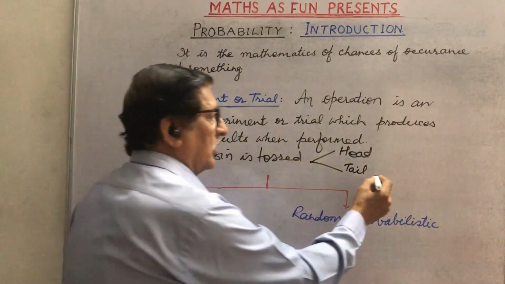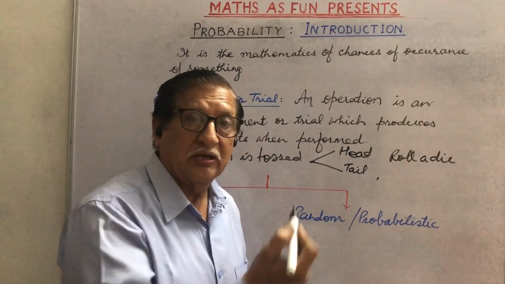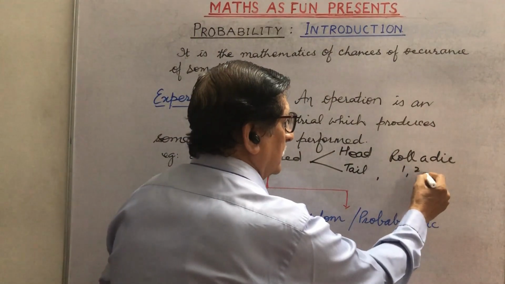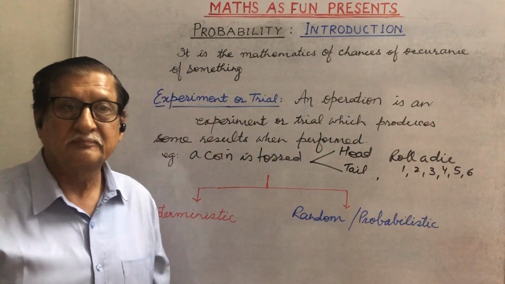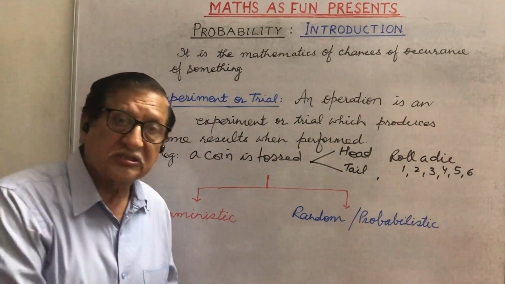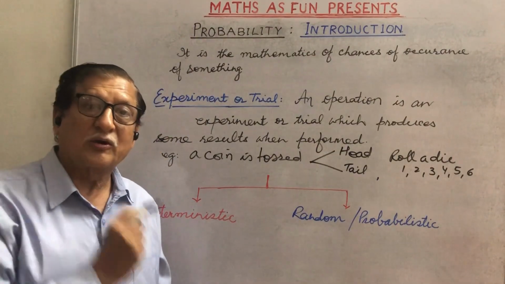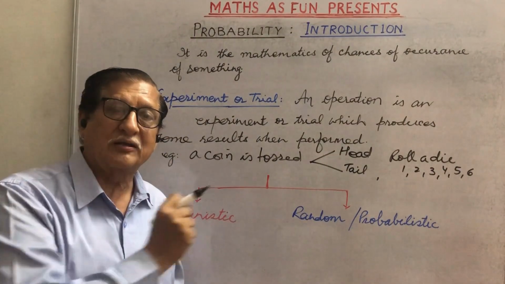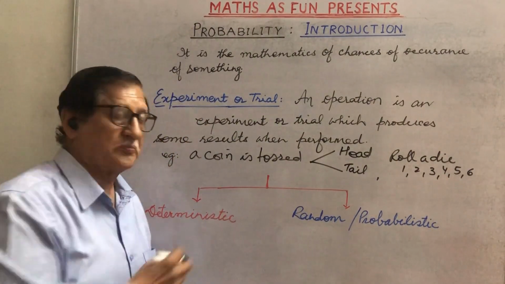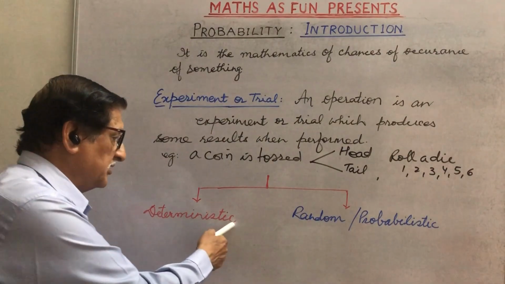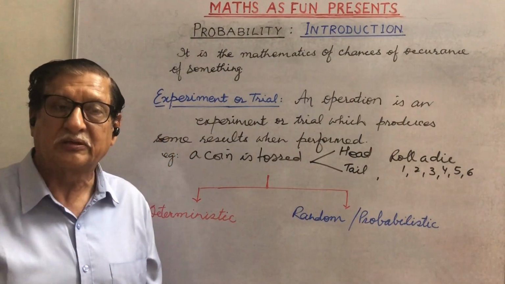If we roll a die, then we know there are 6 possible results, that is 1, 2, 3, 4, 5 and 6. This type of operations or actions are known as experiments or trials. Now, how many types of experiments do we have? We have 2 types of experiments. One is known as deterministic experiment and another is known as random or probabilistic experiment.